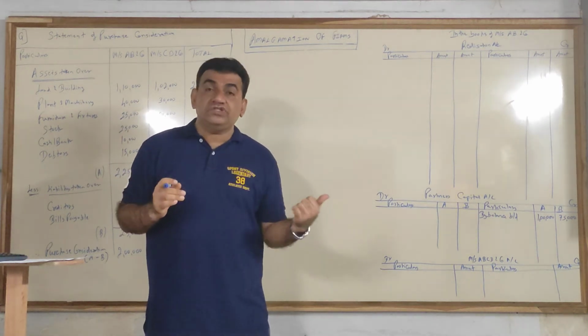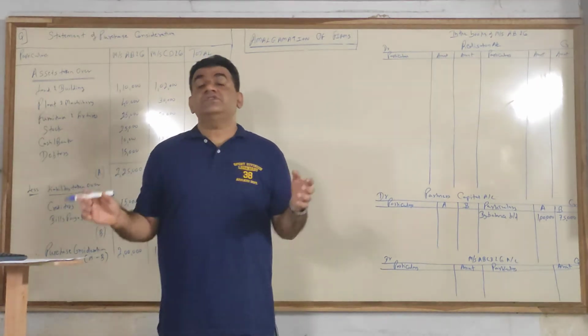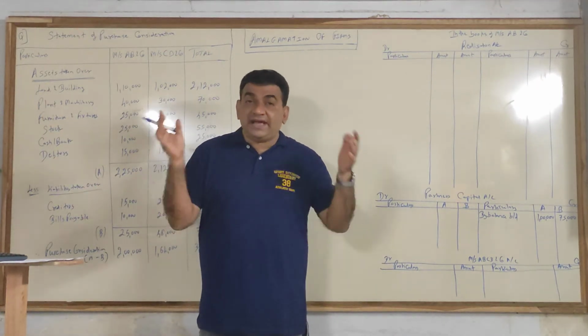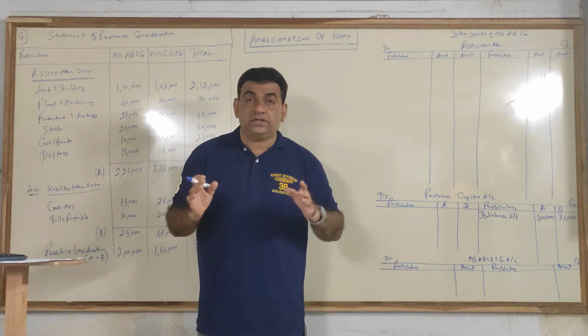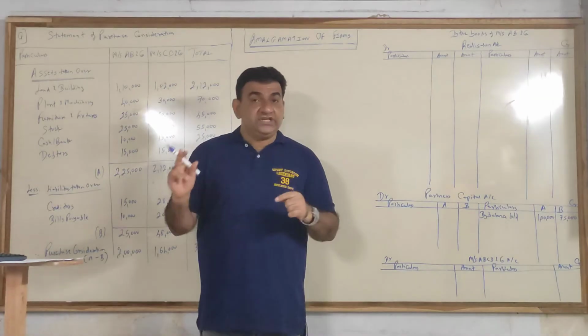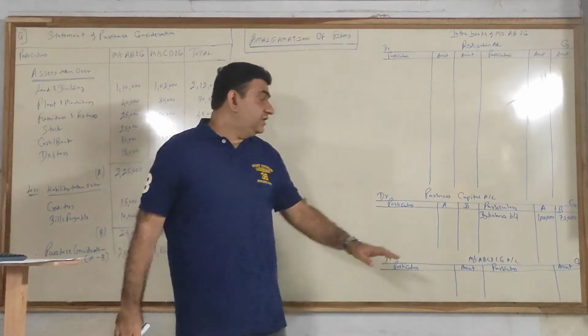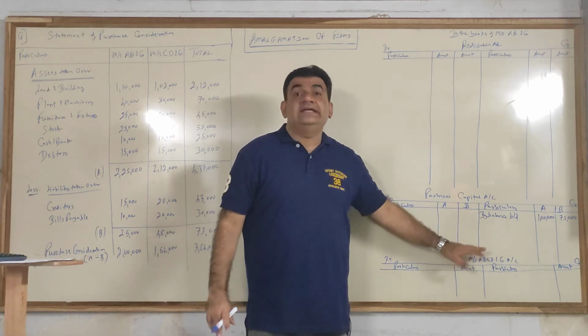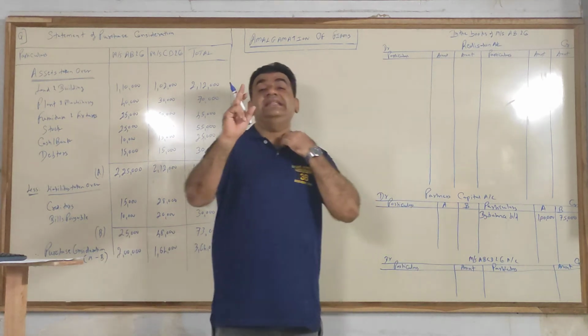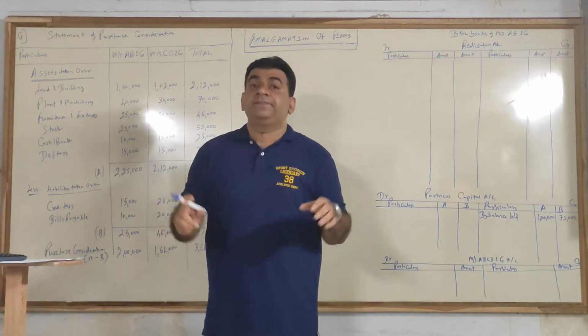Here the firm is closing down, so this general reserve of 10,000, created by A and B due to their hard work, they will take. So in short, general reserve will be given to the partners. They will distribute it in their profit sharing ratio.